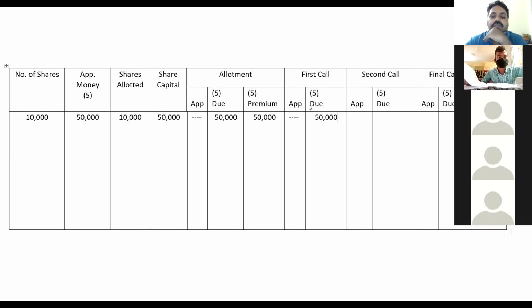So 10,000 into 5, that is 50,000. Again, after 3 months, the company will go for the final call. So 5 rupees on the final call, 5 into 10,000, that is 50,000. Clear now? Is it clear?